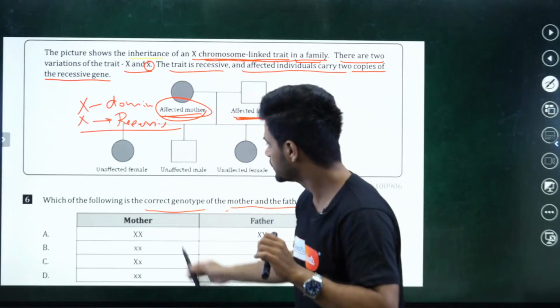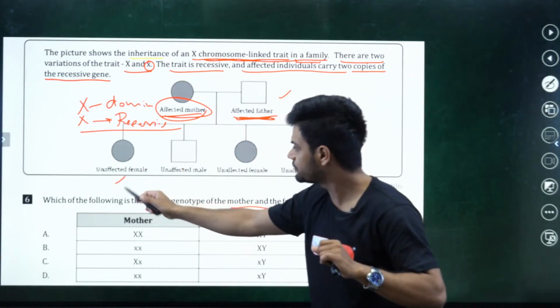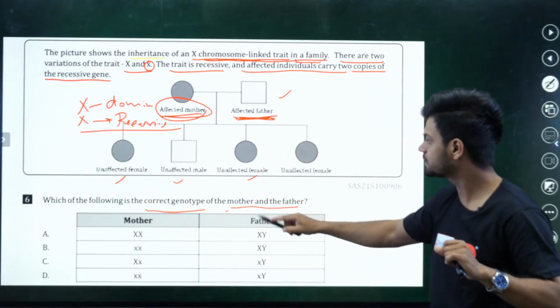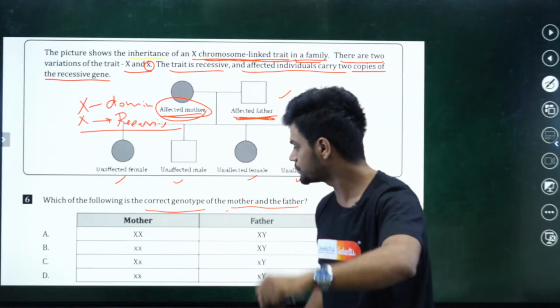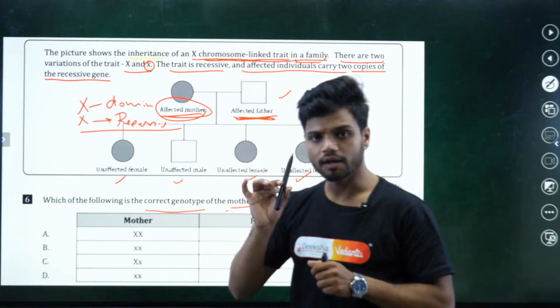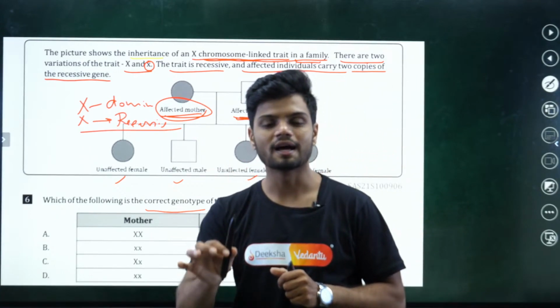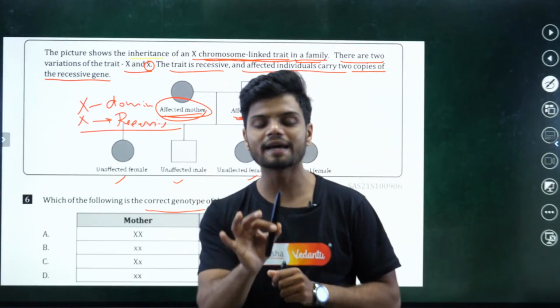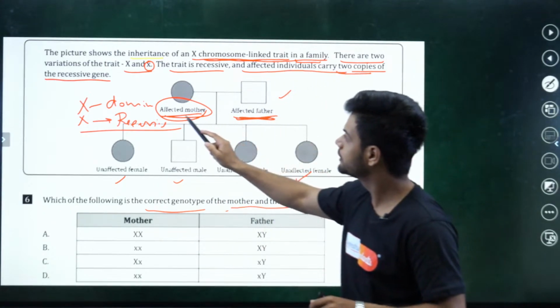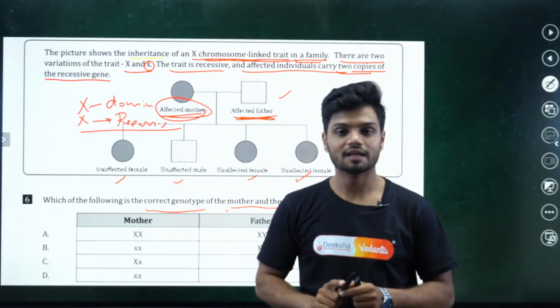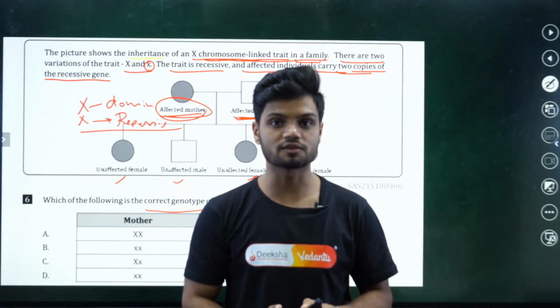What about the children? Unaffected female, unaffected, unaffected, and unaffected. Now listen to me very carefully. If a person is affected, their genotype will be 2 copies of recessive genes.